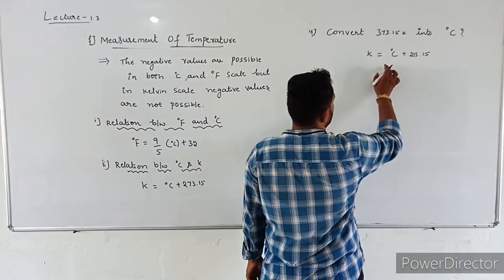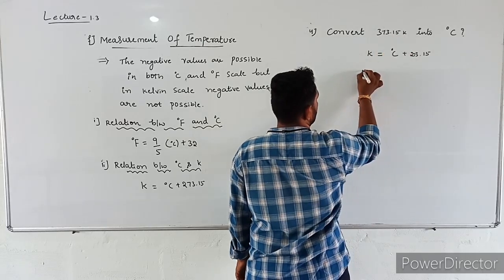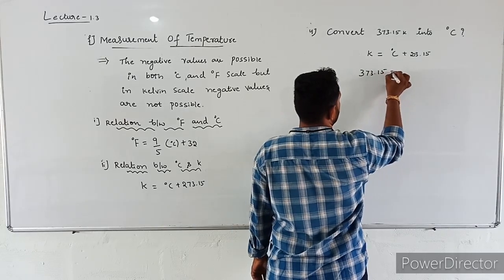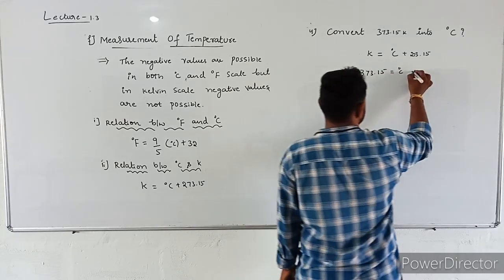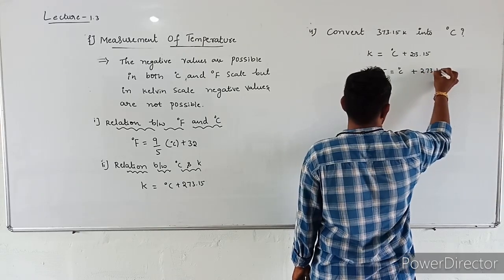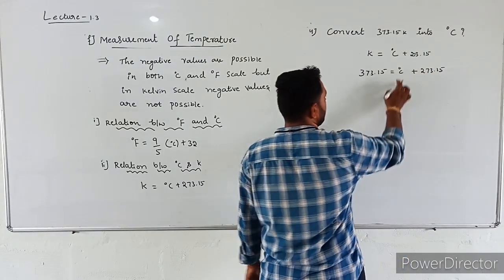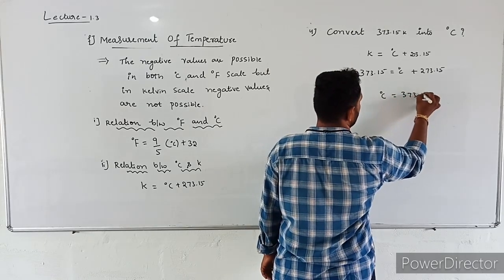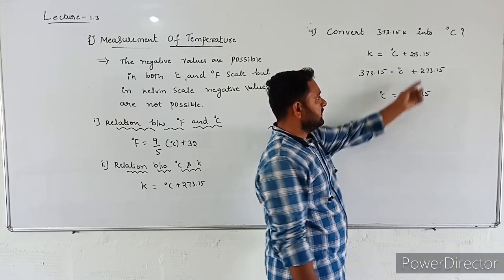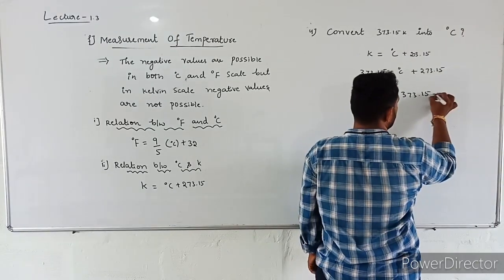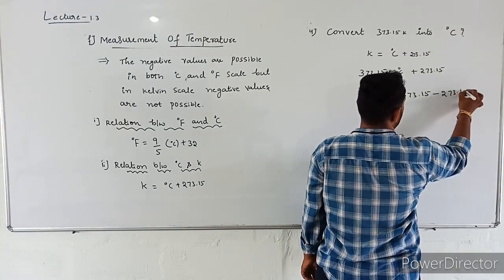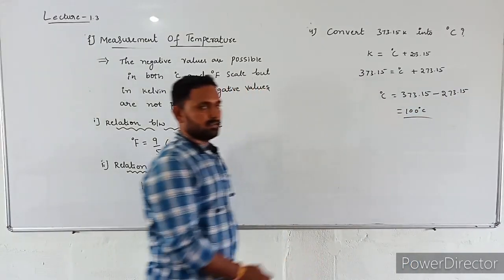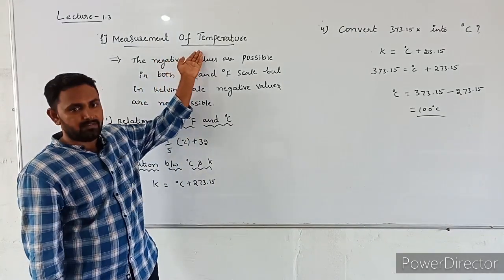The values are given in Kelvin. You substitute those values. 373.15 is equal to degree Celsius plus 273.15. Next, we need degree Celsius. So degree Celsius is equal to 373.15, when it comes left side, it becomes minus 273.15. We'll get 100 degrees Celsius. This is the answer.